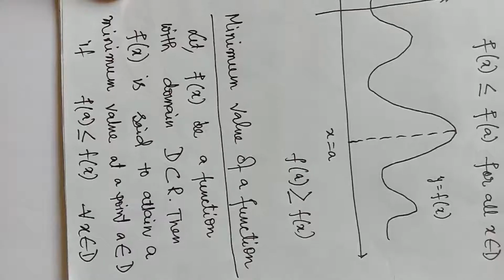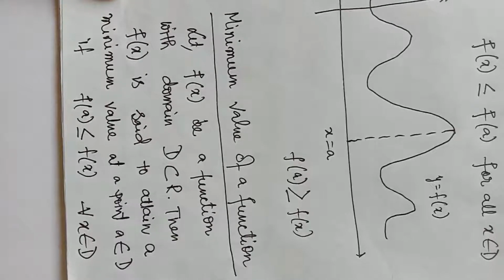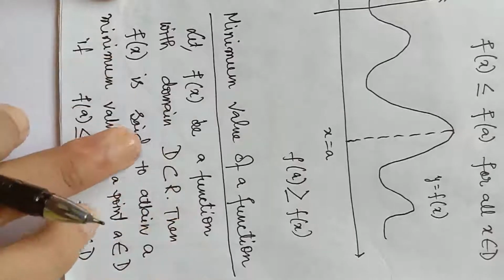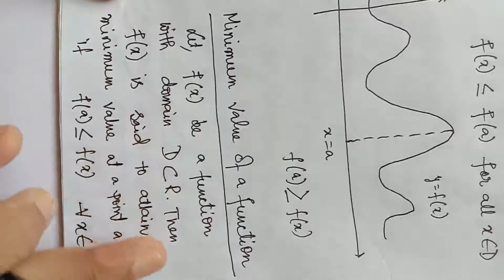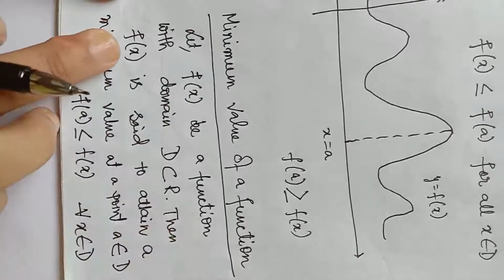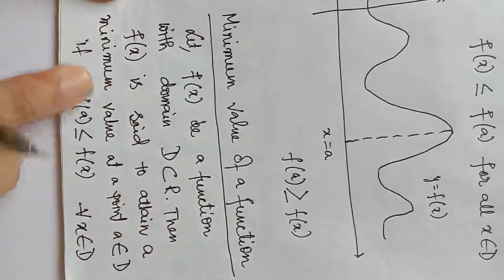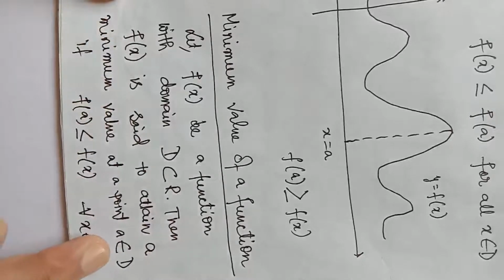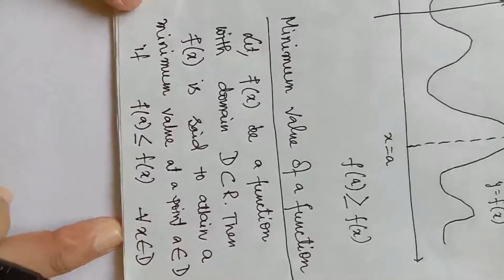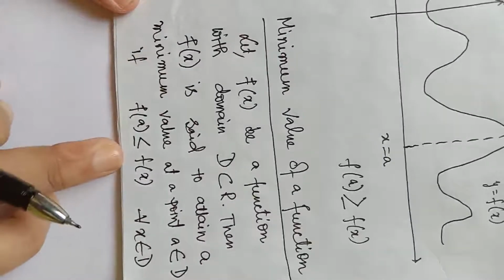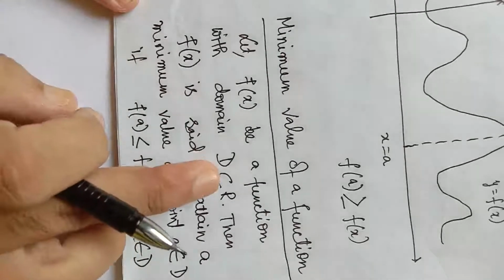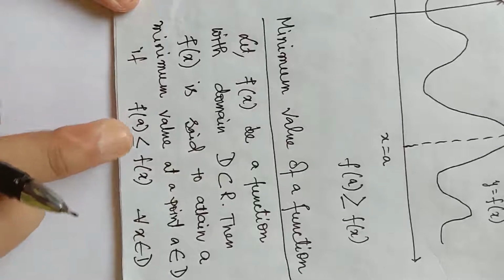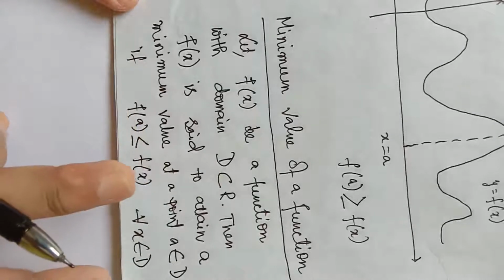Similarly, we define the minimum value of a function. Let f(x) be a function with domain D, subset of R. Then f(x) is said to attain a minimum value at a point a if f(a) is less than or equal to f(x). That means the value of the function at x equal to a is less than all other values of f(x).